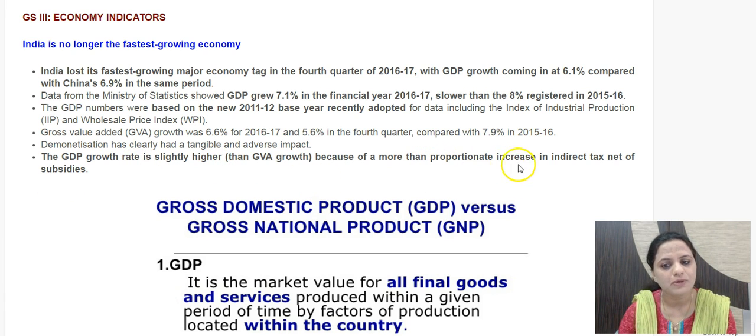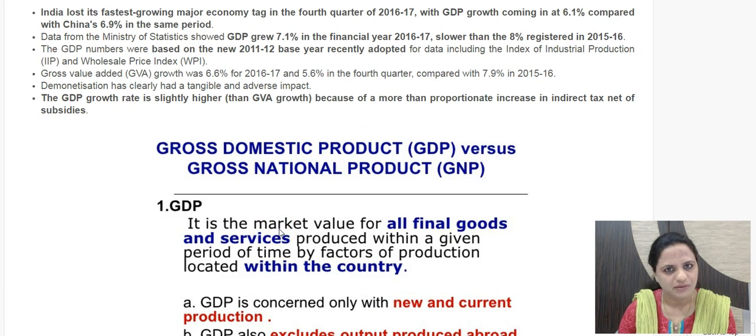Because of a more than proportionate increase in indirect tax, net of subsidies. So how that is linked, we'll also see. So you can see GDP, gross domestic product. It is the market value of all goods and services produced within a year within the country, so within the domestic region of the country. So that is gross domestic product.